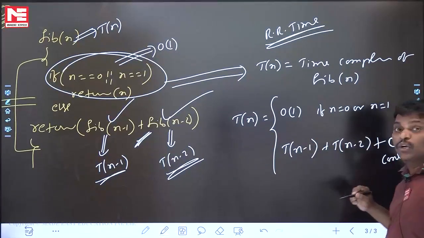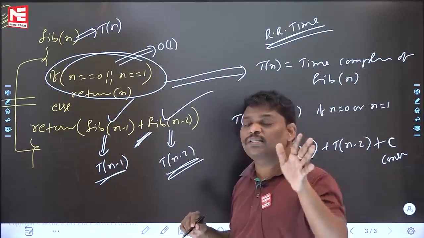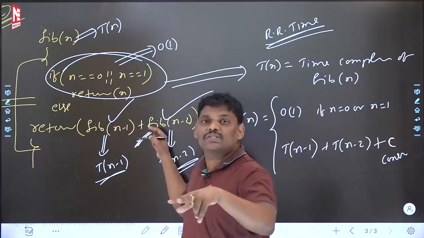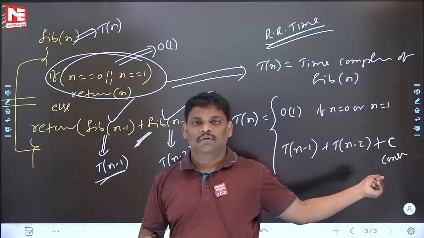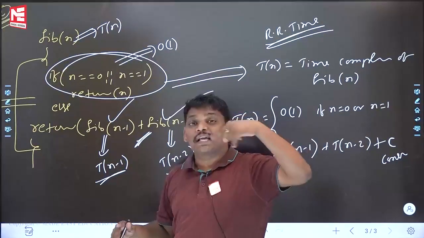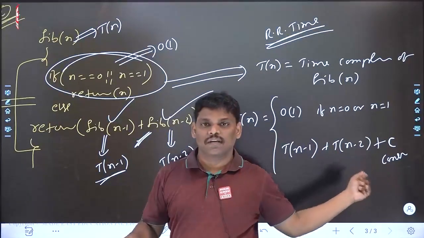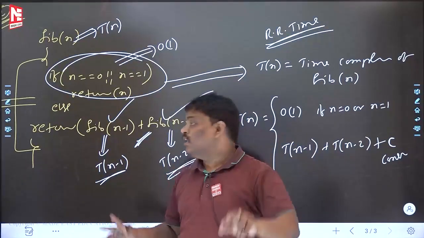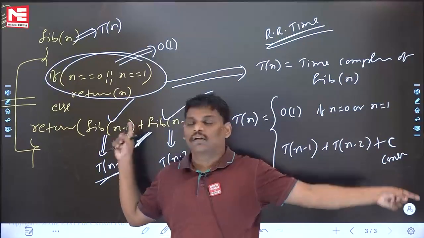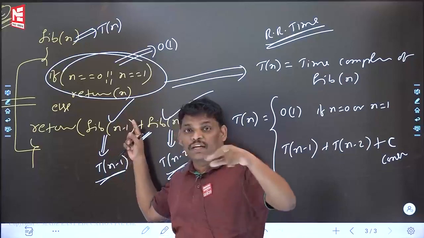One thing to remember: in the else part, write the recursions first. Write as many recursions as there are in the else part. After that, if one loop is there running n times, write plus n. If one more inner loop is there, write n square.